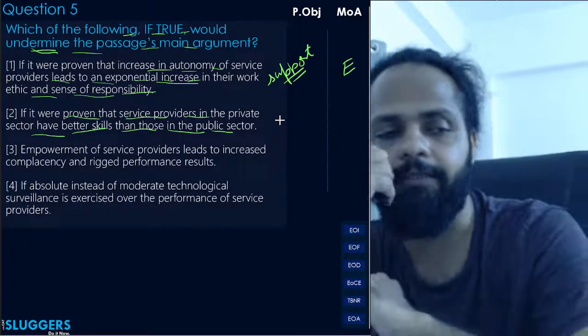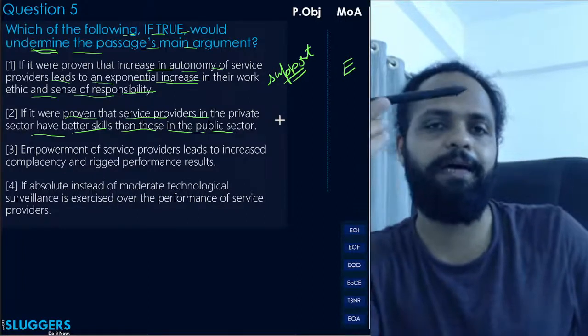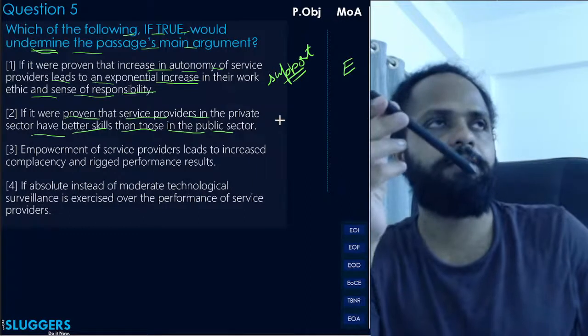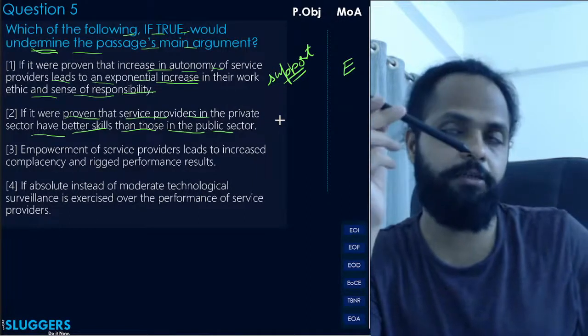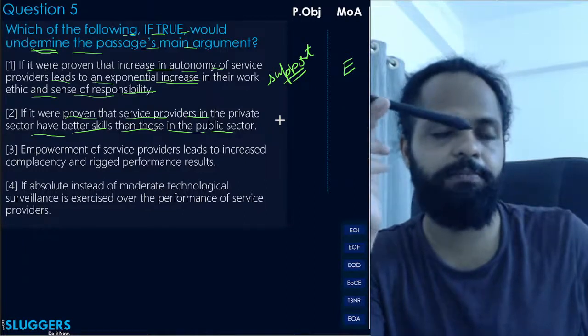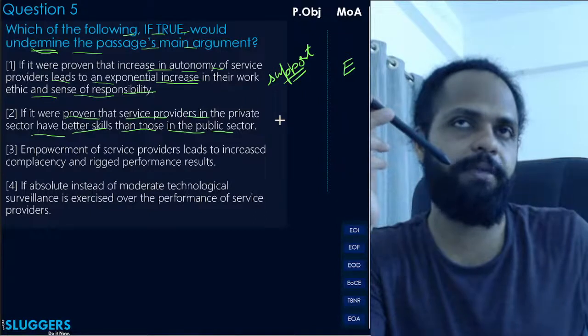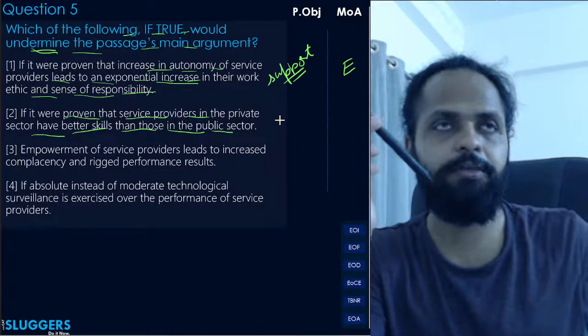It's like saying this. For example, if I make this argument that the pen that I see here is black in color. Let's say you agree that yes, this pen is black in color. So you are supporting the argument. If you say no, this pen is red in color, then you are undermining my argument.